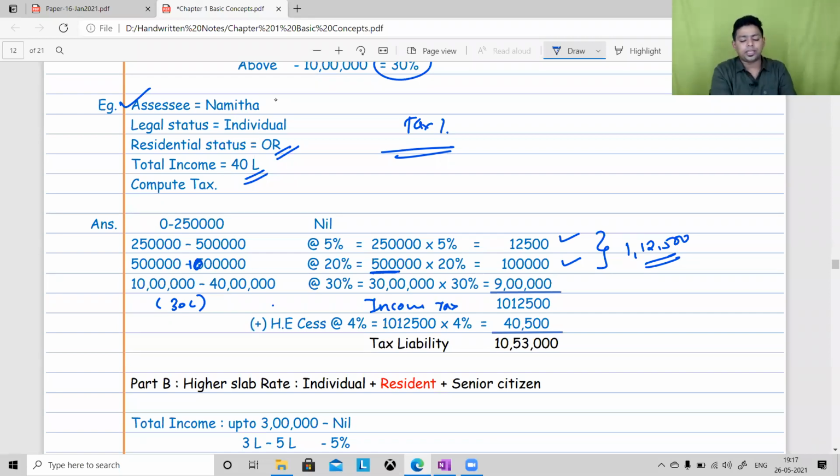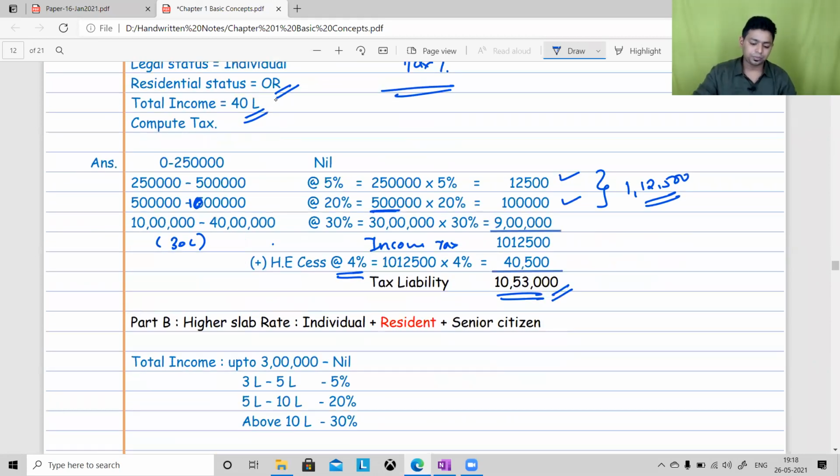But as always, we have to add 4% health and education cess. So it is going to become 10 lakh 53,000. Many of you have given me the right answer. Some of you have not added health and education cess. Never forget to add health and education cess toward the end. And if this number is not a multiple of 10 rupees, you have to make sure that this number is a multiple of 10 rupees.